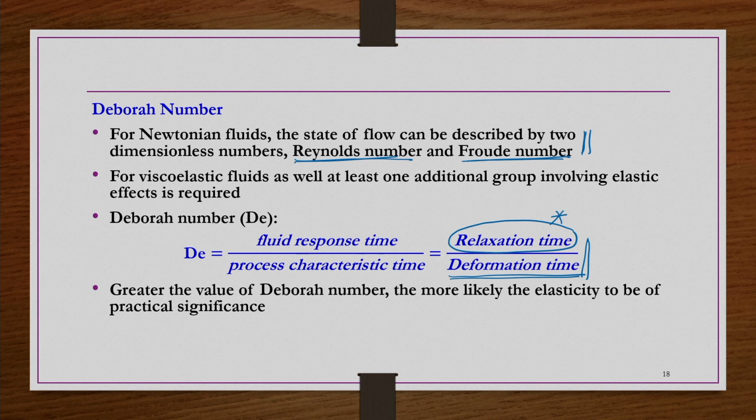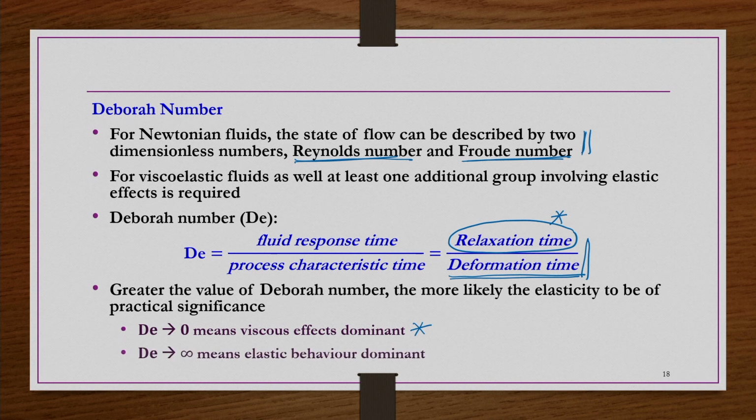So, that we take one example and then realize quickly. If Deborah number tends to 0, we can say viscous effects are dominant. If Deborah number tends to infinity, we can say that elastic behavior is dominant. So, now we see a couple of problems to conclude viscoelastic fluid behavior.